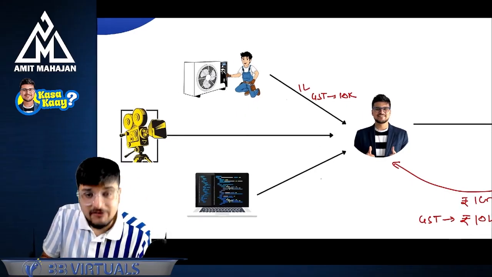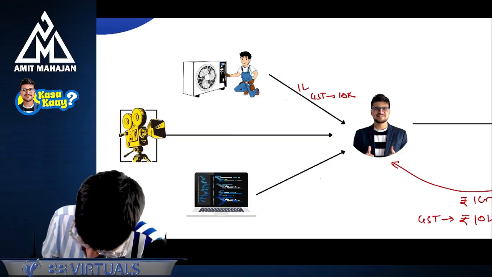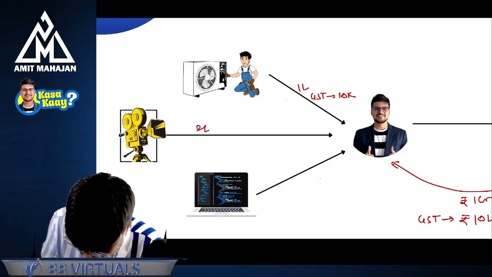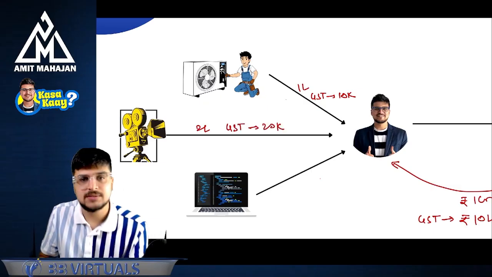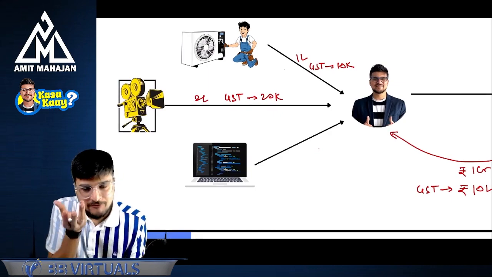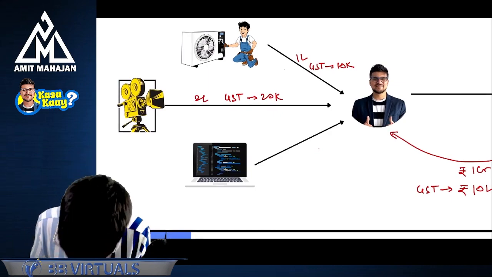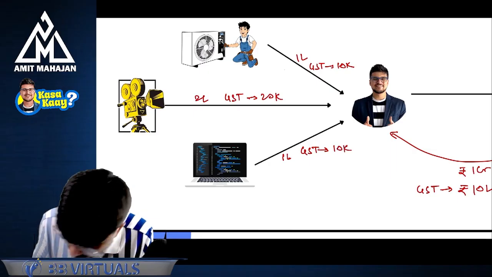After that, I will need a camera to shoot myself. So I bought the camera for 2 lakh rupees, where the GST component is 20,000 rupees. Now I bought a laptop also, because from that laptop I will teach you. So I bought a laptop for 1 lakh rupees, and the GST which I paid for buying the laptop is 10,000 rupees.